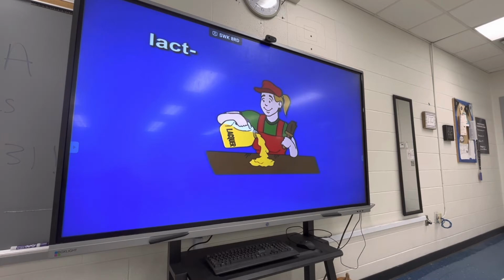Lact could suggest lacquer. Here we see someone putting lacquer on furniture. Lact, lacquer. Lact means milk. So as you look at this image of lacquer, see milk being used instead of lacquer. Lact, lacquer, milk. Two times. Lact, lacquer, milk.